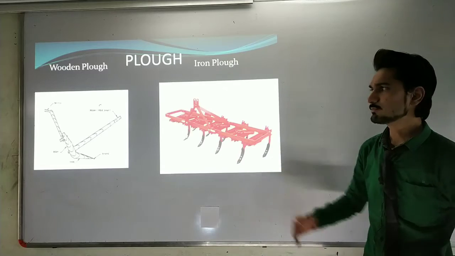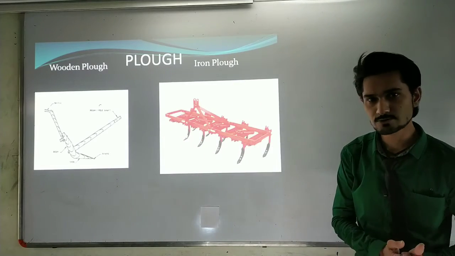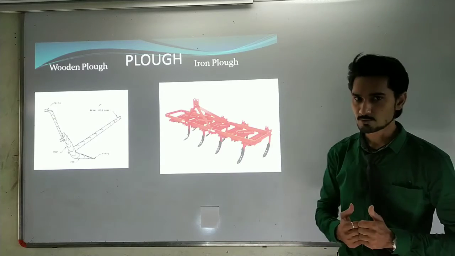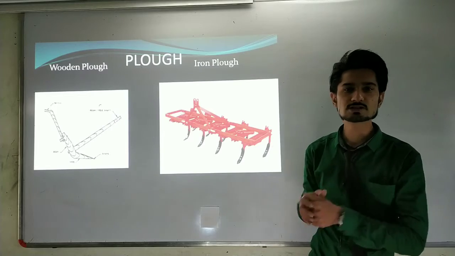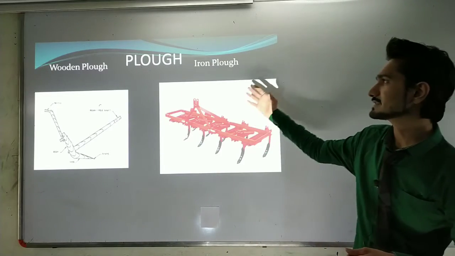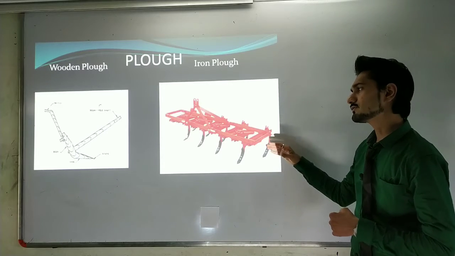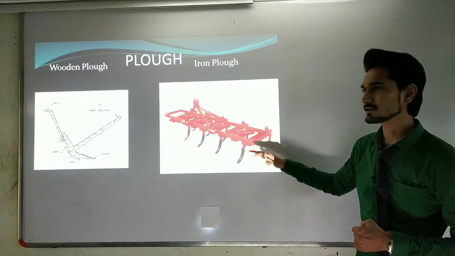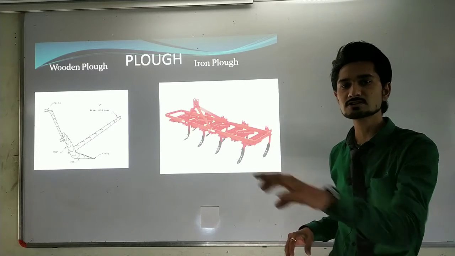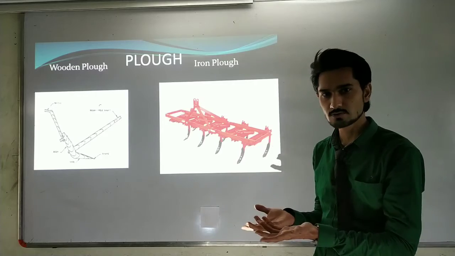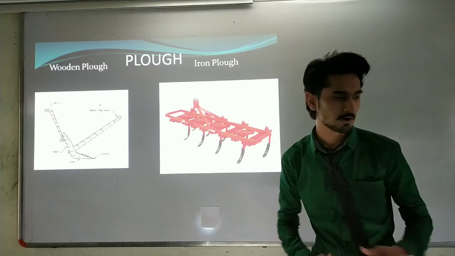These are the equipment for ploughing. This is the wooden plough and this is the iron plough we use for the ploughing process. With the wooden plough you can do the loosening of the soil manually. For the iron plough, we have to use a tractor with it. If we join this iron plough with the tractor, it can easily loosen the soil where we are growing the crops. So these are the two kinds of equipment that we use to plough.